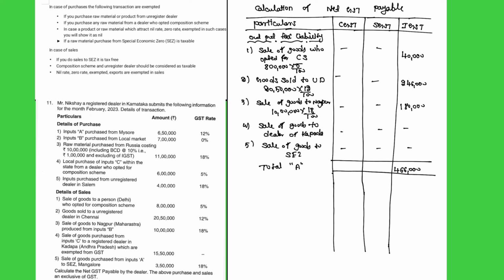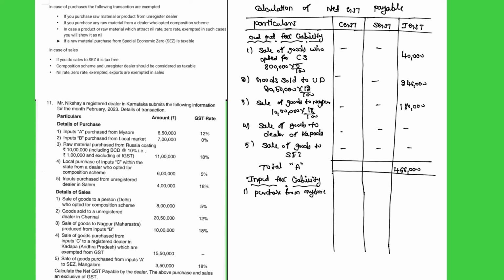Next we should consider whatever they have purchased. The details of purchase they have given, we should consider one by one: the input tax liability. First one, input A purchase from Mysore, amount 6,50,000, GST rate is 12%.